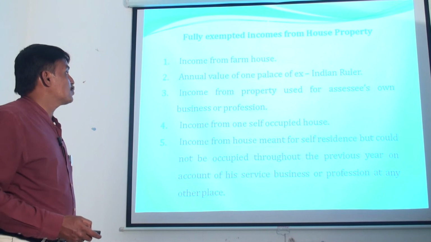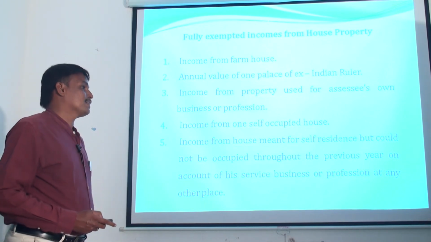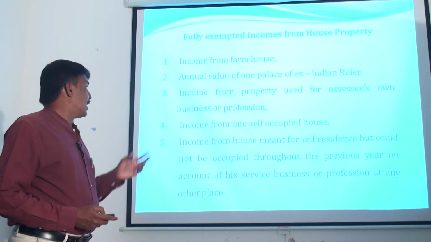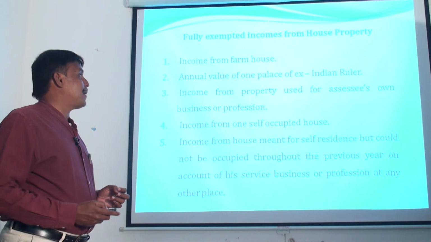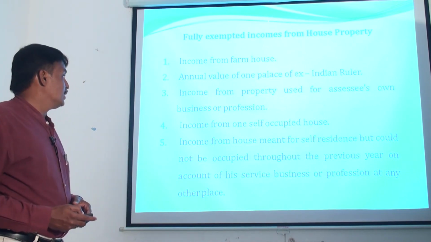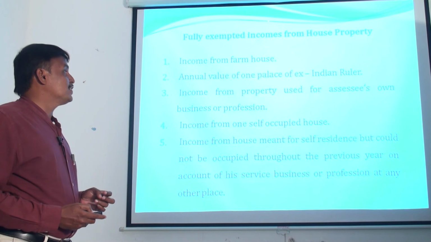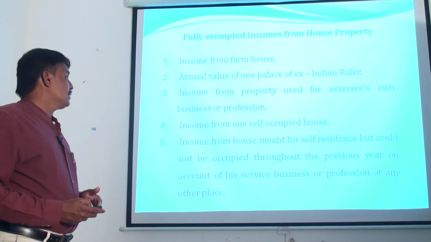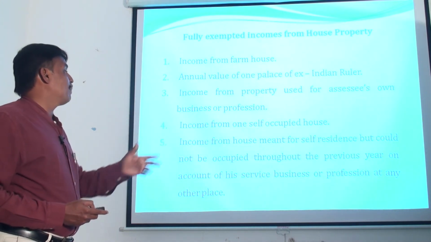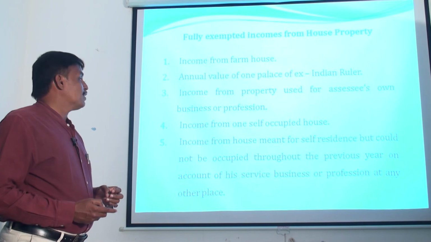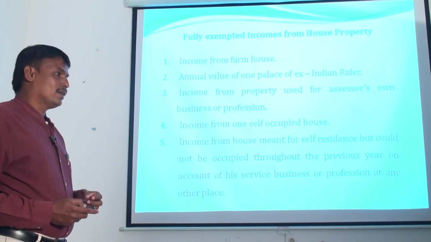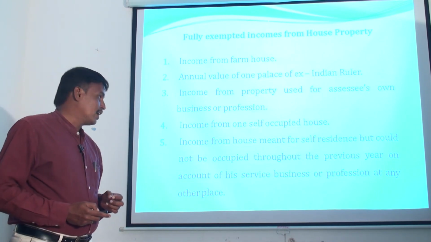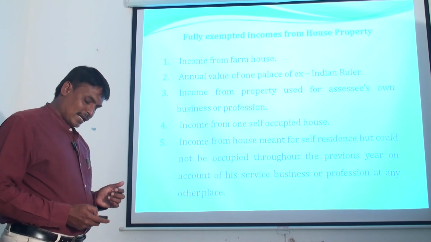There are some house property incomes that are fully exempted from tax. They are: first, income from farmhouse. Second, annual value of one palace of an ex-Indian ruler. Third, income from property which is used for the assessee's own business or profession. Fourth, any income from one self-occupied house. Fifth, income from a house meant for self-residence but which could not be occupied throughout the previous year on account of his service, business or profession at any other place.